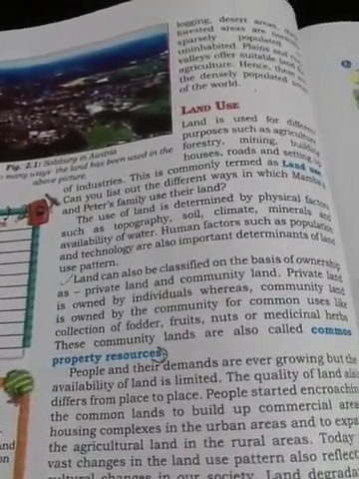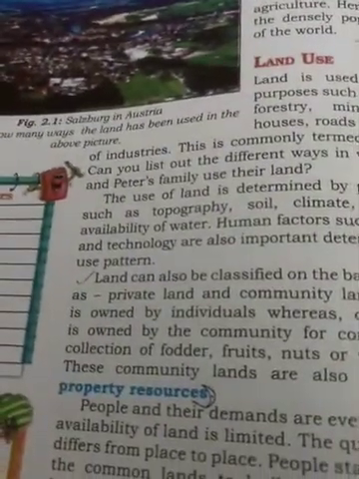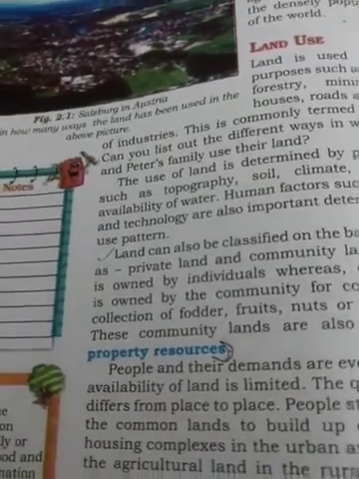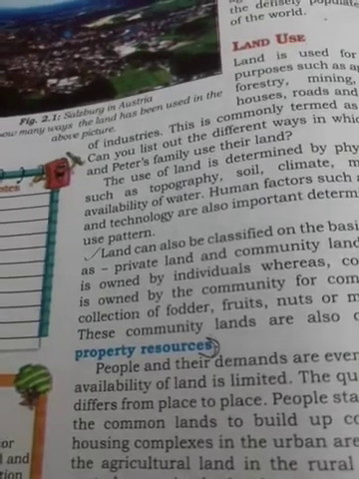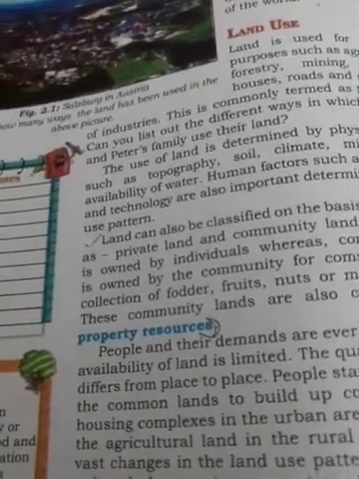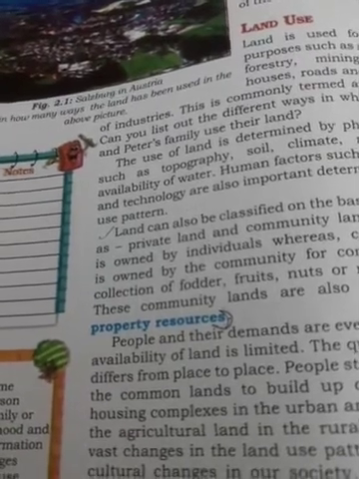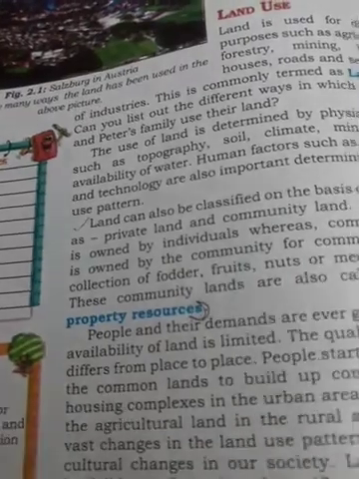We can further divide these factors into two parts. First are the geographical factors such as climate, soil types, topography, and availability of minerals and water. And second are human factors such as government policies, technological development, etc. These play a very important role in determining the land use patterns.